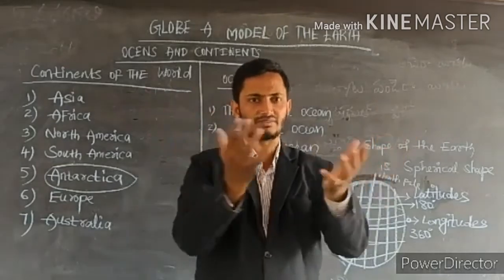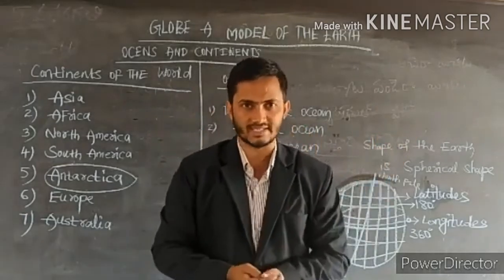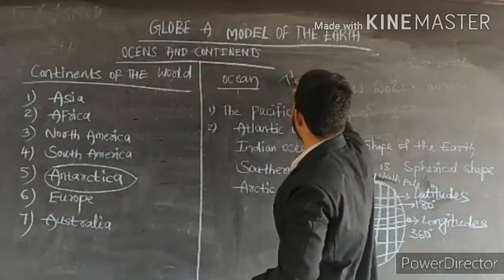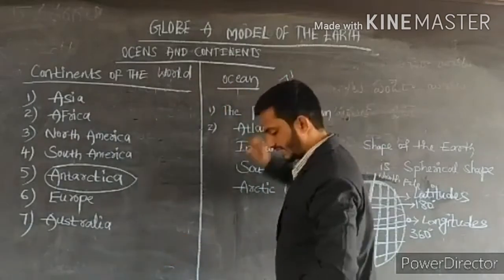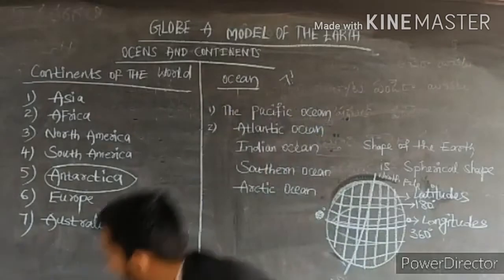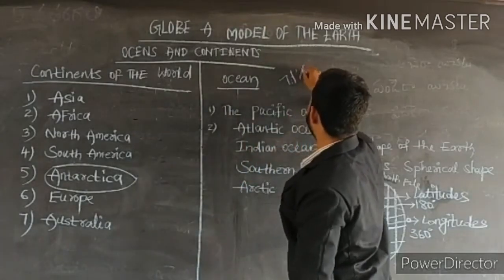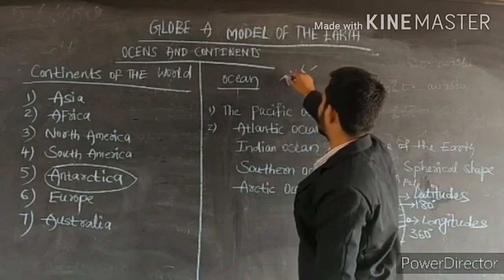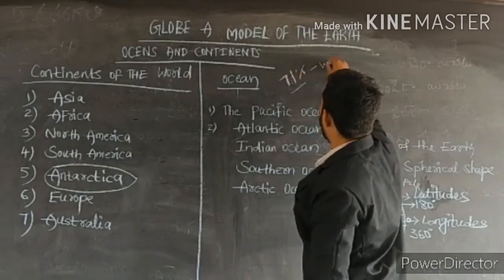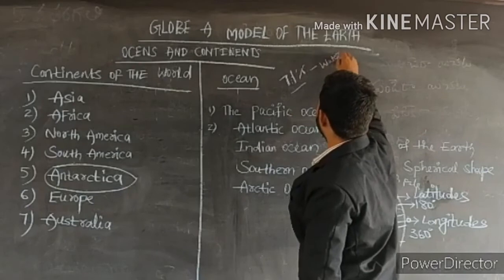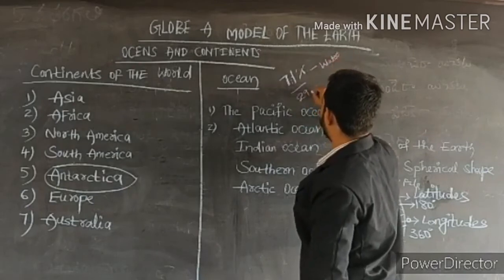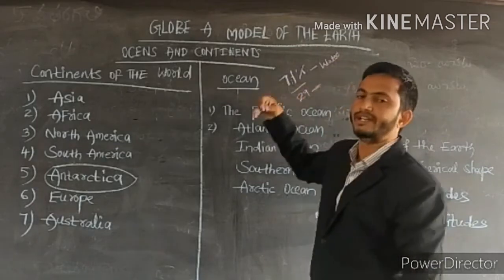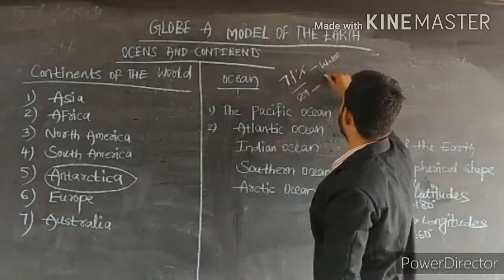The majority part of the surface of the world is covered with water. 71% of the world is covered with water, and on 29% we are living, and the different countries we find on the globe are land.